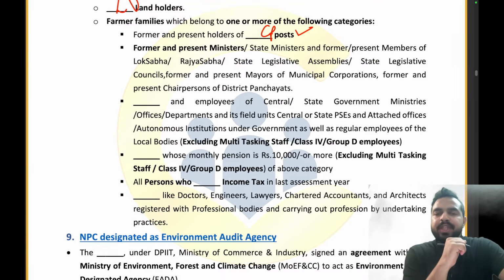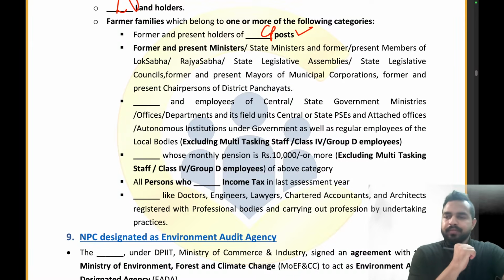Former and present ministers, state ministers and former ministers are not at all allowed, and employees of central and state government ministries. Clear everyone?